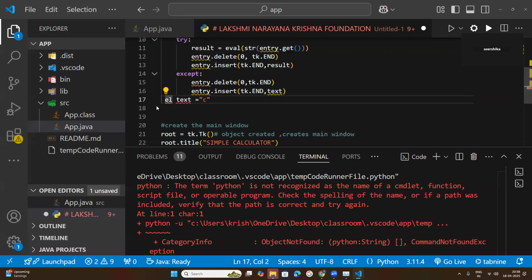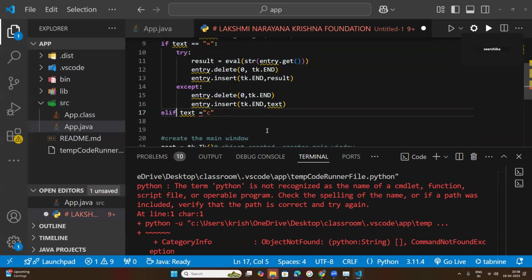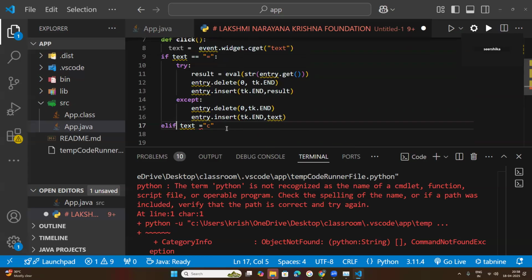Syntax, I told you that many times. What is syntax in programming? Syntax means the way you need to write the code as per whoever designed Python. Accordingly you need to write the code. That is called syntax. If you violate the syntax, it will give errors. Who will give the errors? Your code will be checked by the translator program.